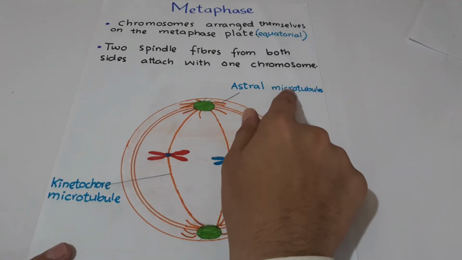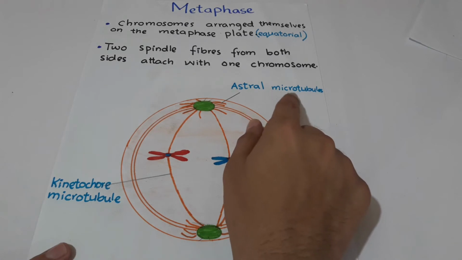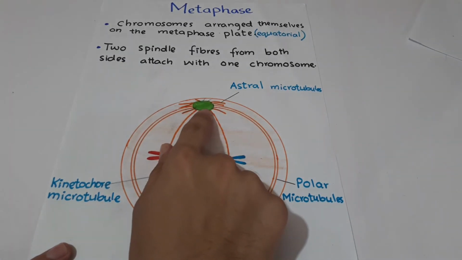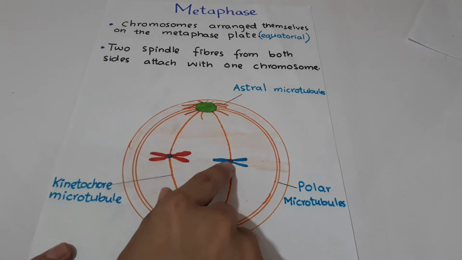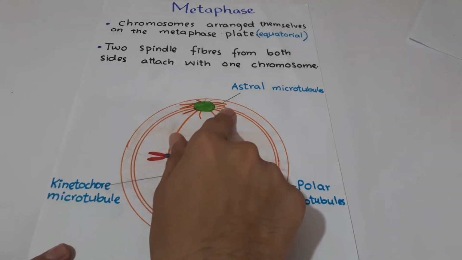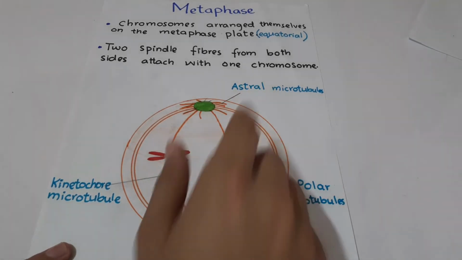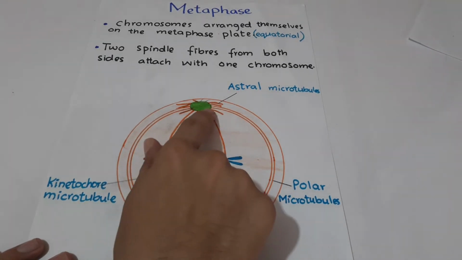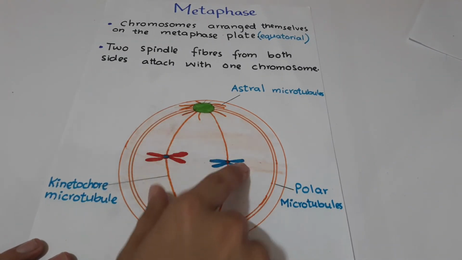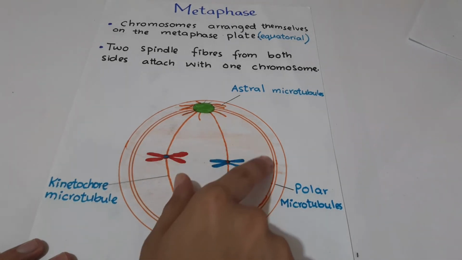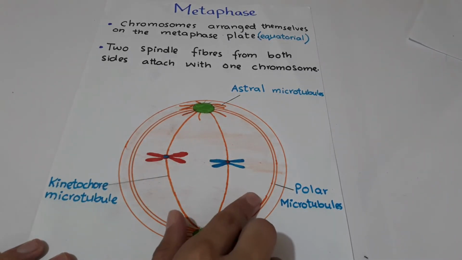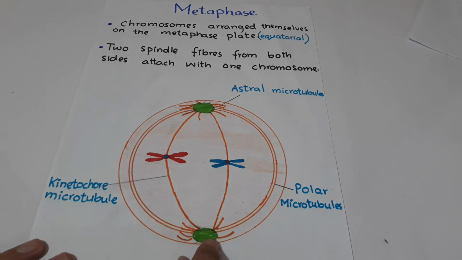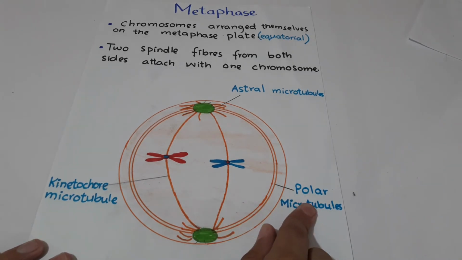Astral microtubules are those microtubules which originate from the centrosomes and do not connect to the chromosomes. Some microtubules originate from the centrosome and do not connect to the chromosome, but they connect to other microtubules which originate from the opposite centrosome, and these are called polar microtubules.